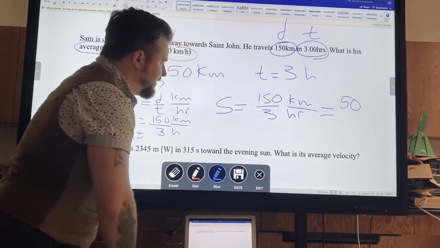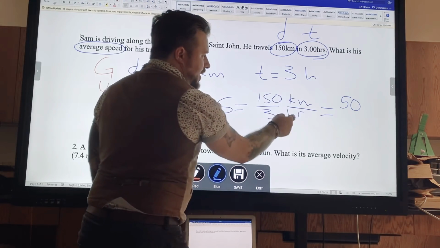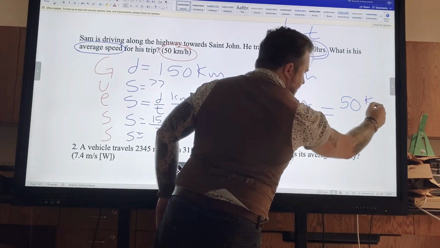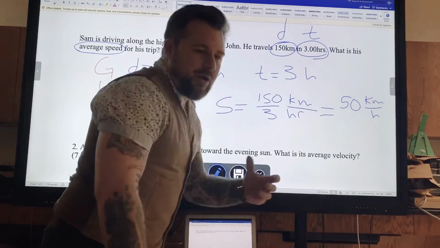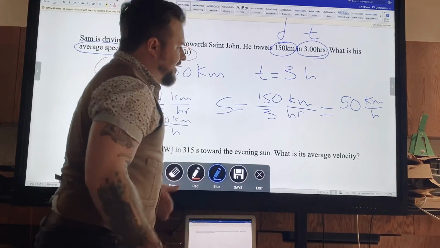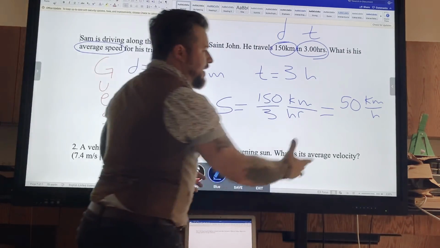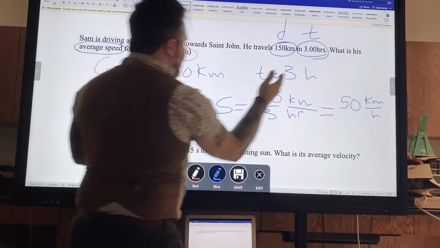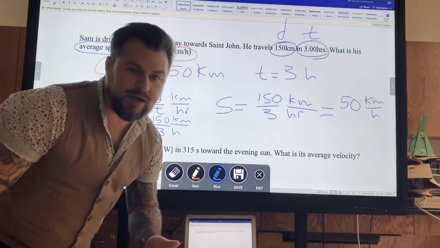Look at your units. It's already there for you. It's a ratio of distance to time. 50 kilometers per hour. That division sign, that ratio, per: miles per hour, kilometers per hour. I have figured out that my speed is a function of distance and time. 50 kilometers an hour is how fast Sam was driving. And I figured it out.